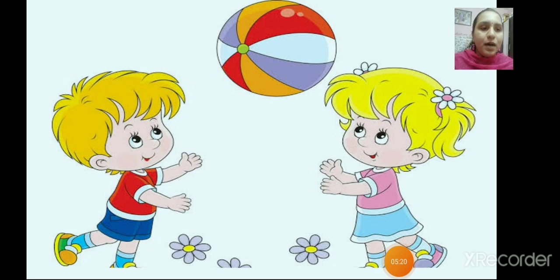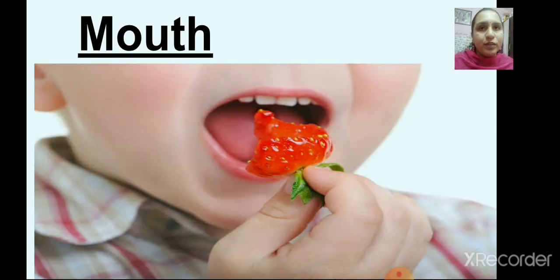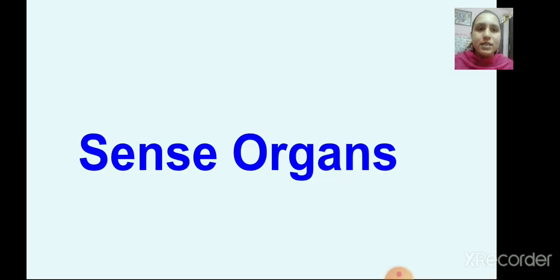Next is mouth. We use our mouth to eat tasty food. We smile, we speak with our mouth, right? These are some external organs. Now we will discuss some sense organs. Today we will discuss sense organs. Sense organs are a part of external organs.